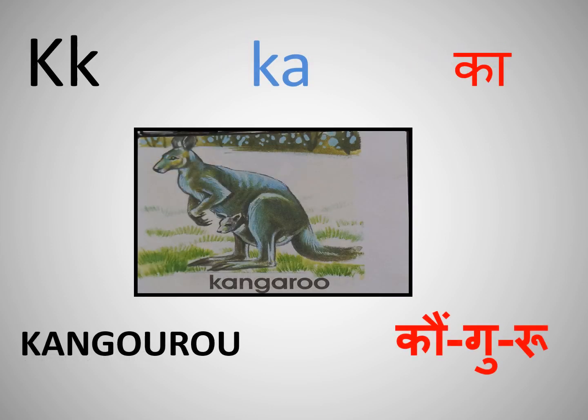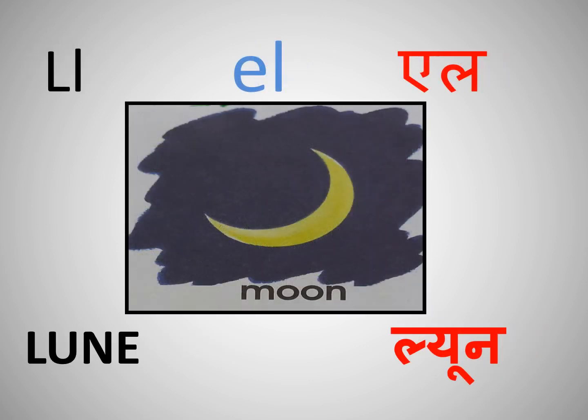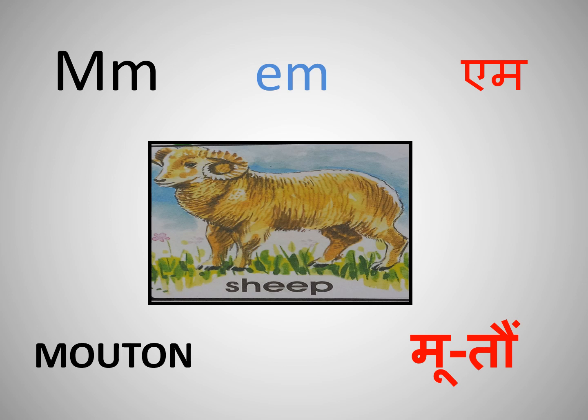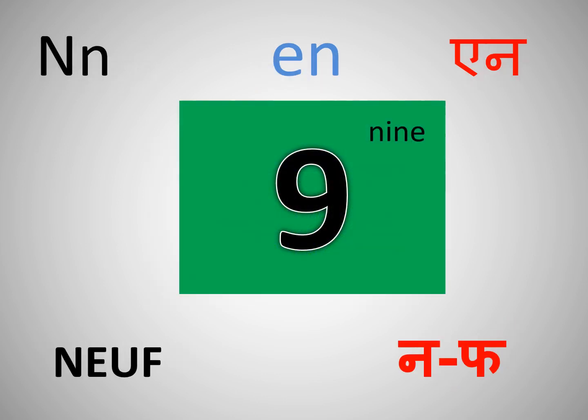Okay. So ka as in kangaroo. L, L as in lion. M, M as in motto. N, N as in nerve.